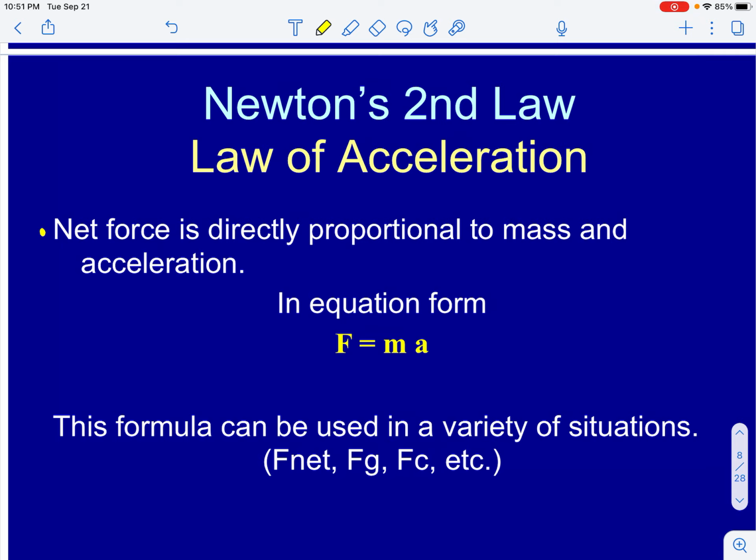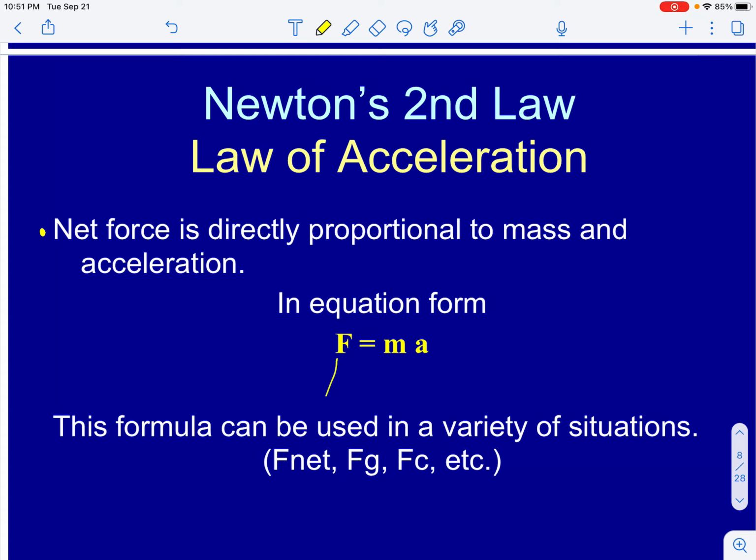But for right now, I want you to look at the equation F equals ma. This is our primary formula for this chapter. We do have a couple of other equations that we will use, but so much of what we're going to do and the calculations we're going to perform are going to come down to our application of this equation.